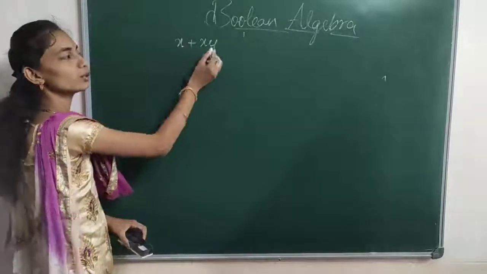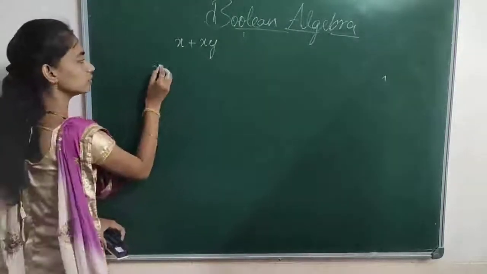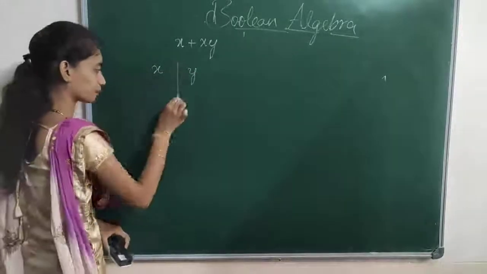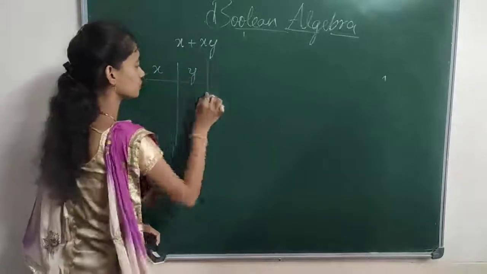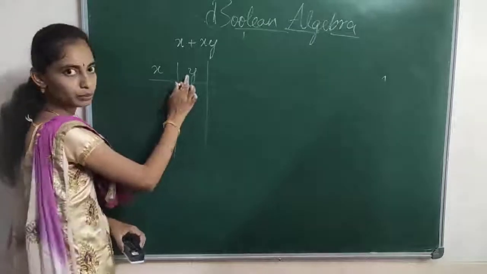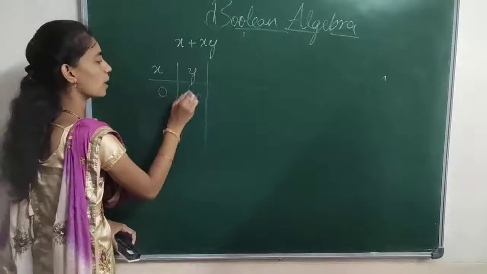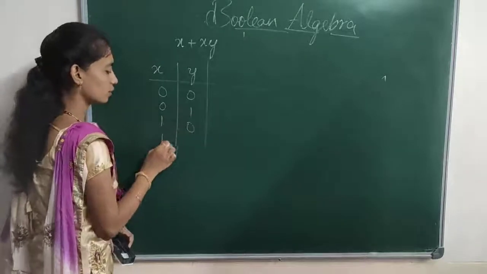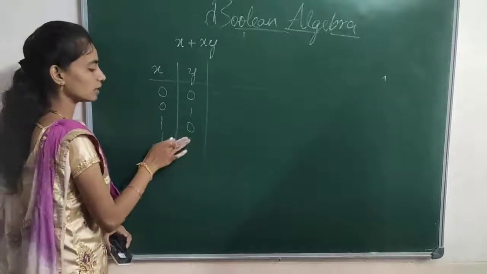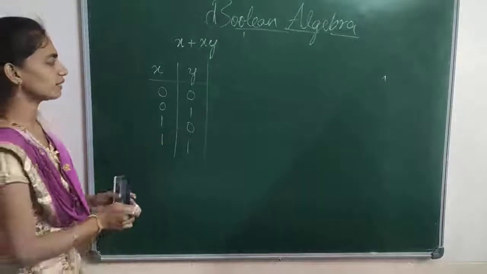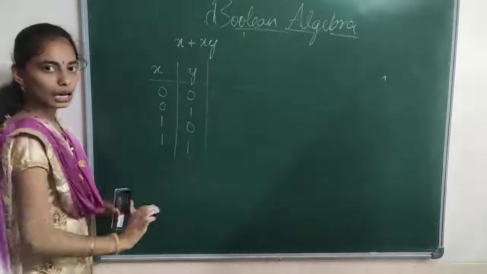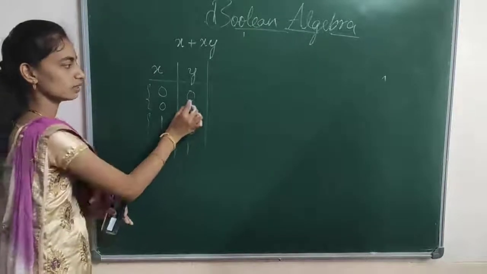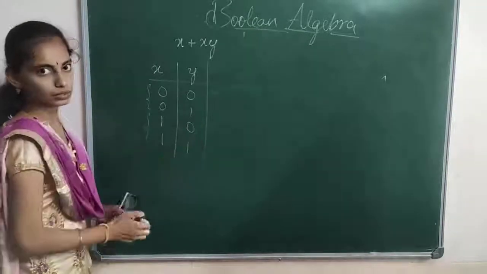Here we have 2 inputs, one is x, another one is y. With 2 inputs we have 4 combinations. If you have 2 variables, write 2 zeros, 2 ones, and alternating ones.